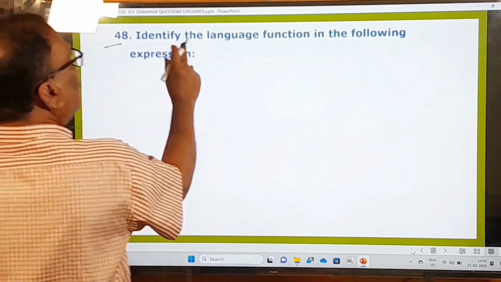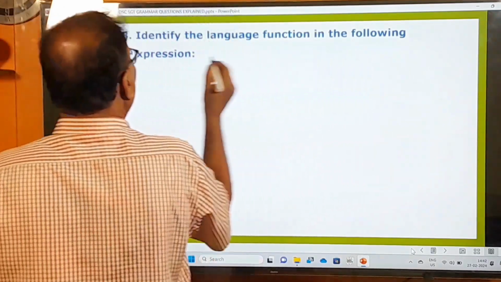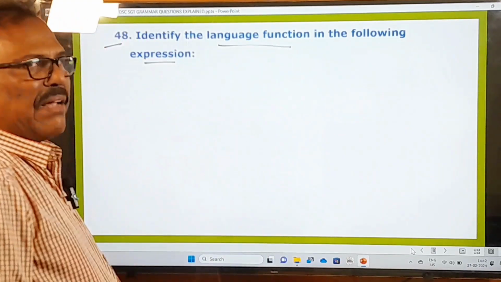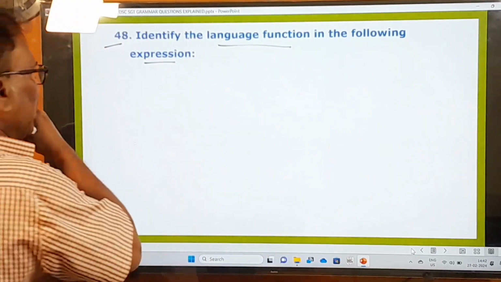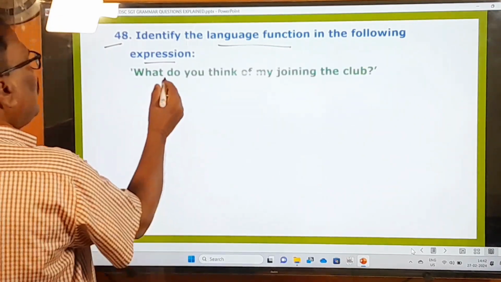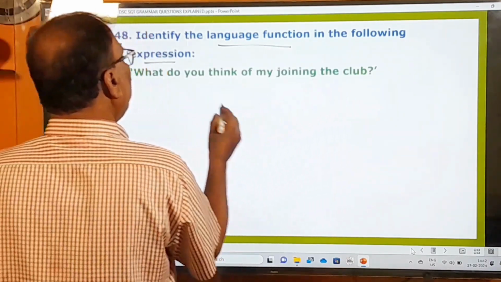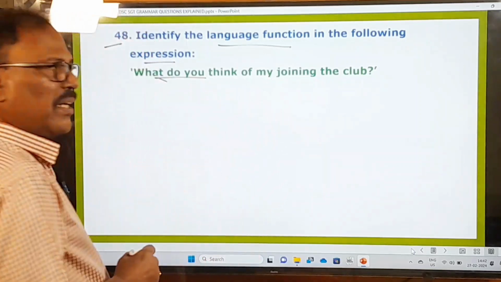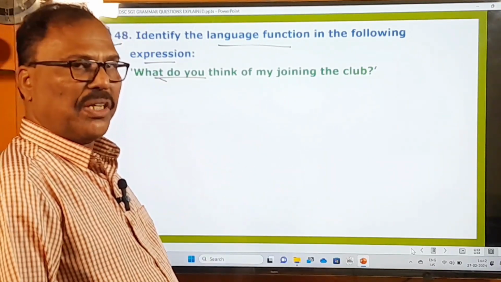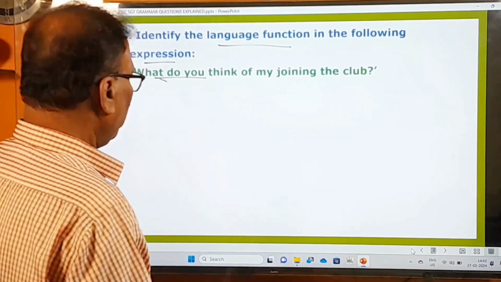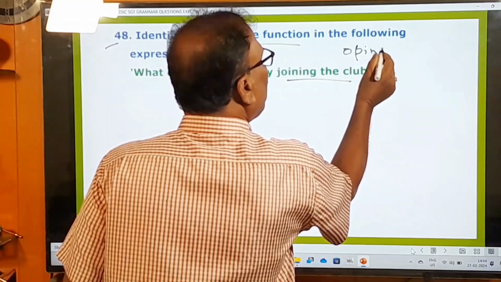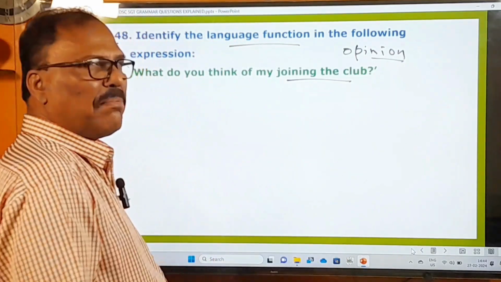The 48th one. Identify the language function in the following expression. It is asking you to find out the language function of the expression. Let us look at it: what do you think of my joining the club? He is asking his friend, what do you think of my joining the club? What are you doing here? You are seeking somebody's opinion.